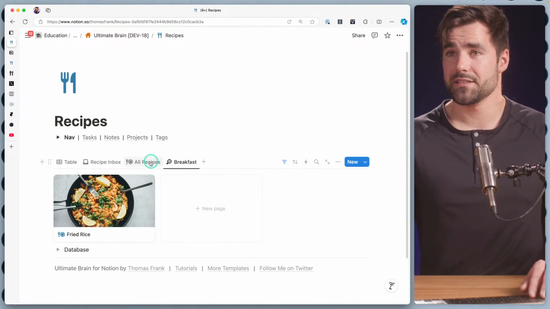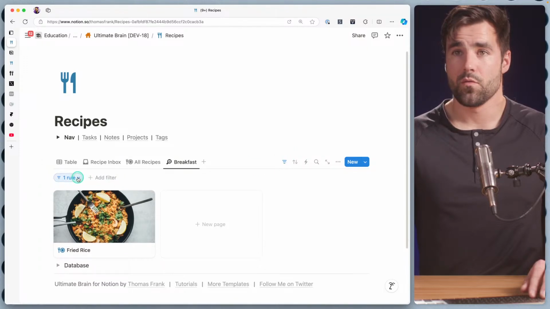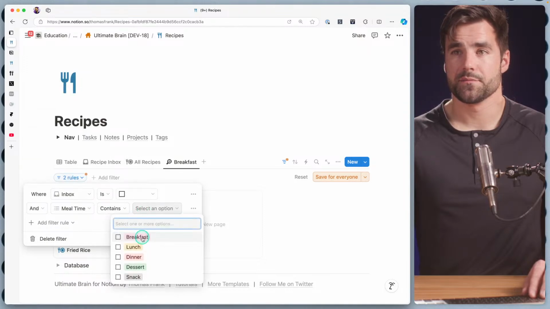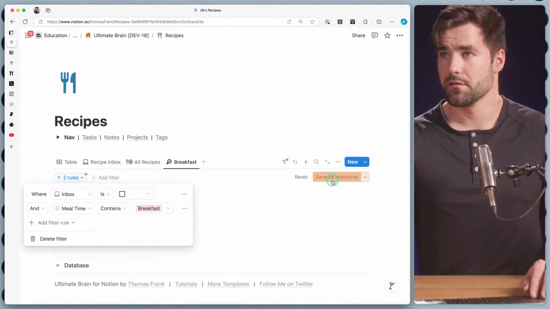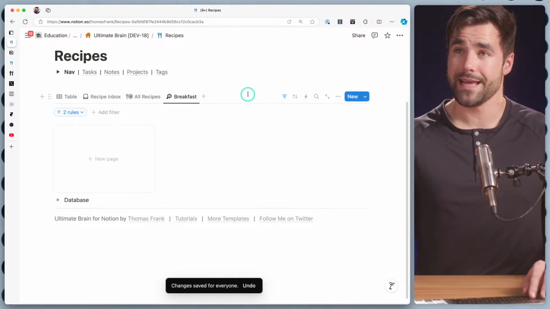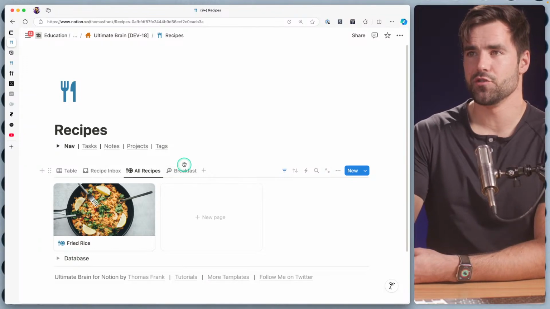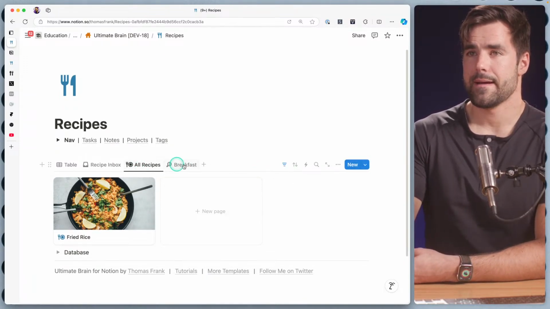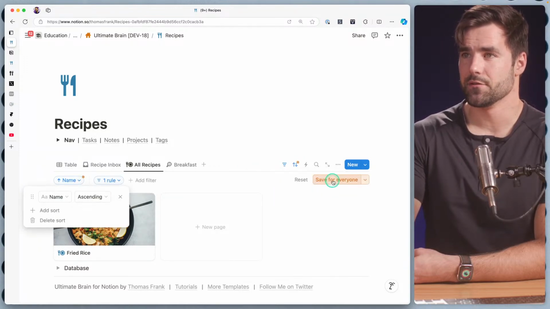This is gonna be the exact same as all recipes, except we are going to add another filter where our, I think it was mealtime, is breakfast. So we can create a whole suite of mealtime views here, which I think will be really useful for meal planning. I want to think before we start duplicating too much, do we want to add sort criteria to this or not? I think we do, and I think name is probably going to be ideal.